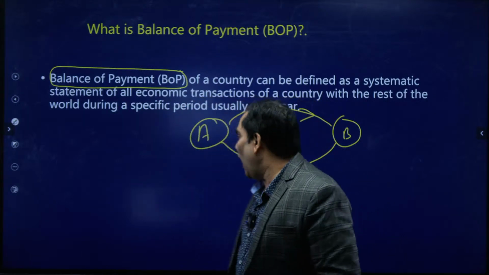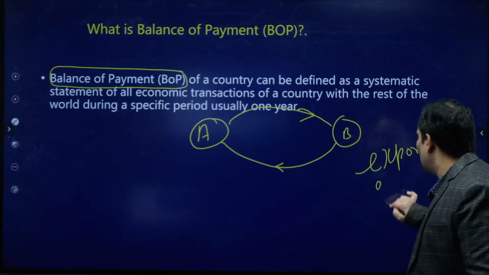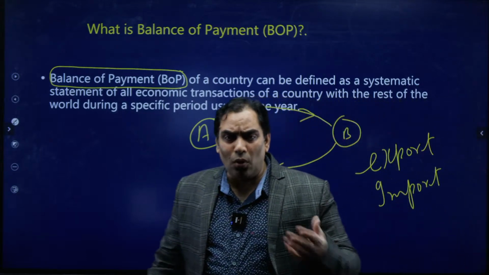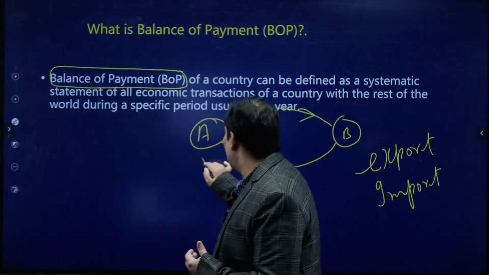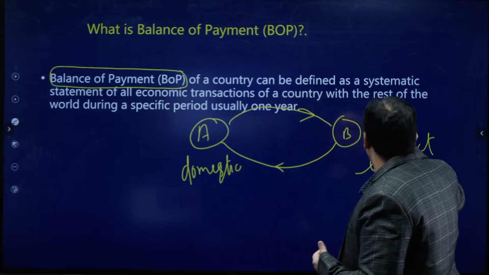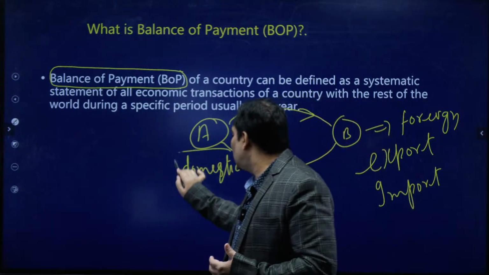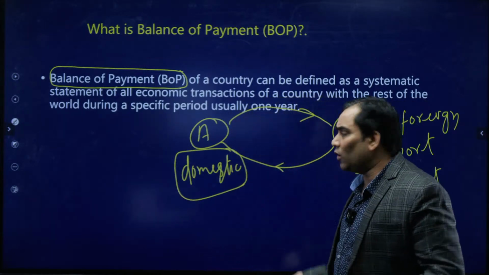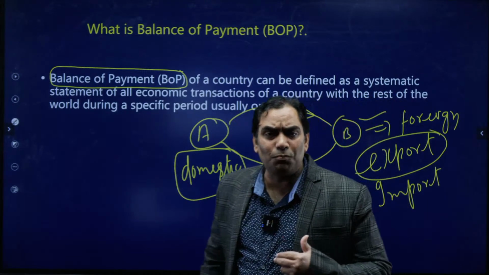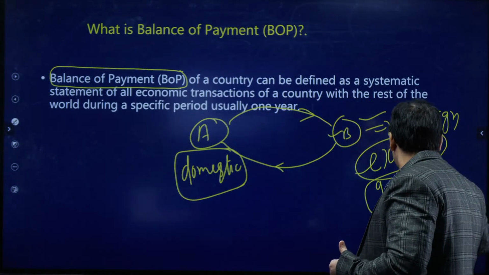I used two words. One is export, the other is import. So let me explain the meaning of export and the meaning of import. Export means, suppose A is the domestic country and B is a foreign country. If A is selling goods or services to B, that is nothing but export. If A is purchasing goods and services from B, that is nothing but import.